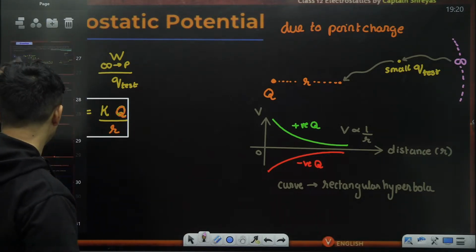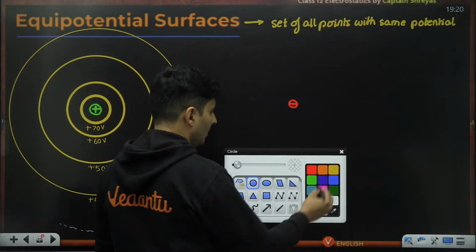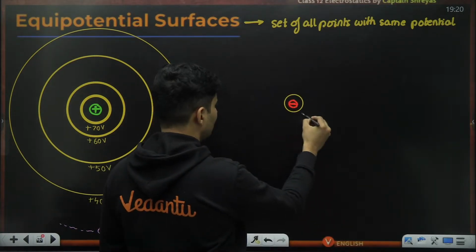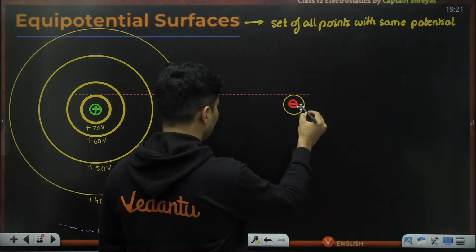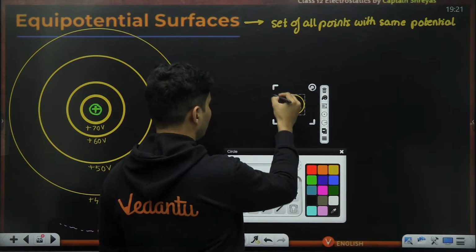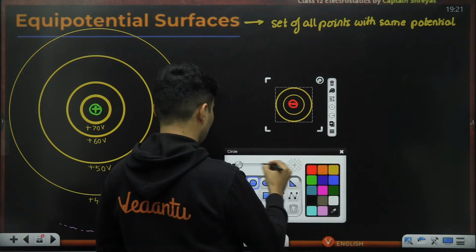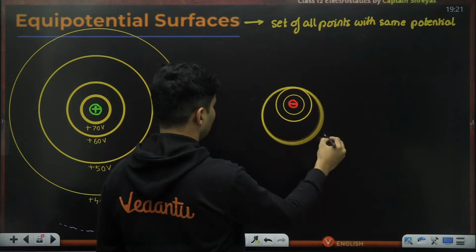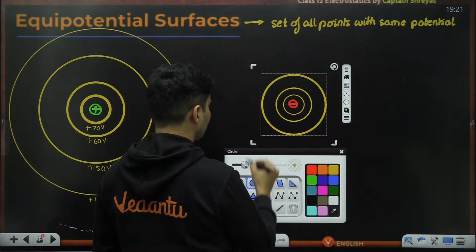So if I go back over here and show the equipotential lines for a negative charge, this will be very small, very low voltage. And then the voltage will slowly start increasing as you go far away, like this.